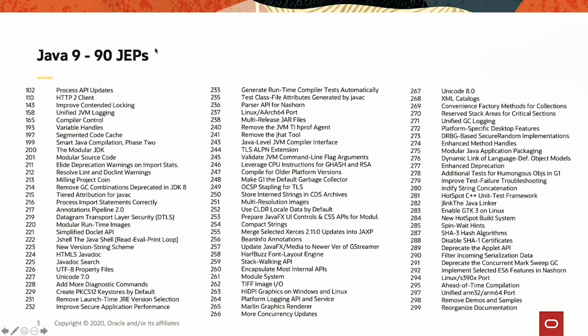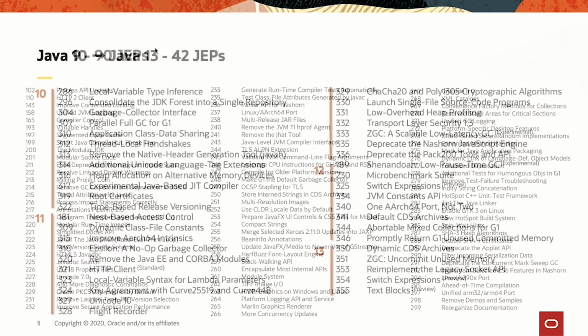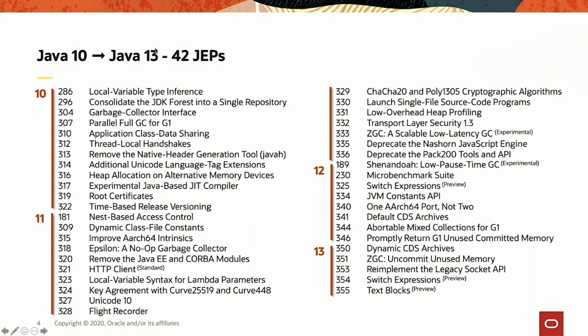So starting with Java 10, we adopted a different approach, and that is a predictable release cadence. So that means that every 6 months we have a new release, regardless of the content. Some releases might have more content, more new features, and other releases might be more modest when it comes to new features. Again, what is driving the release is not the content, but it's really the date. Every 6 months there is a release.